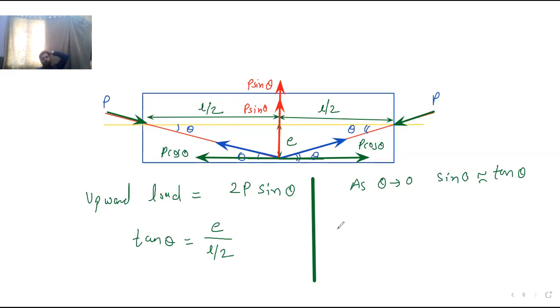So this is the formula which we are going to take, the upward load as 2P sin theta. Okay, this is the upward load when the point load is acting. Remember this. When the point load is acting on the beam, when the UDL is acting, then the formula is different. When the external load is a point load, then while using the load balancing concept, you need to use this formula. And when the external load is UDL, then I will tell you what is the next formula.